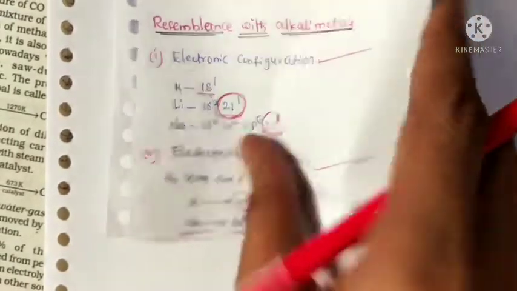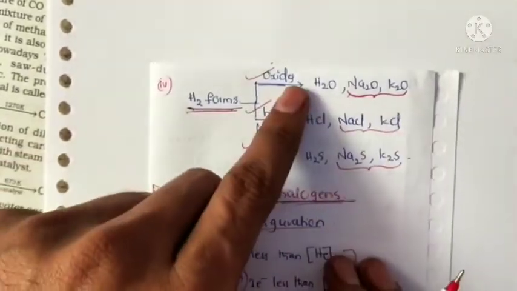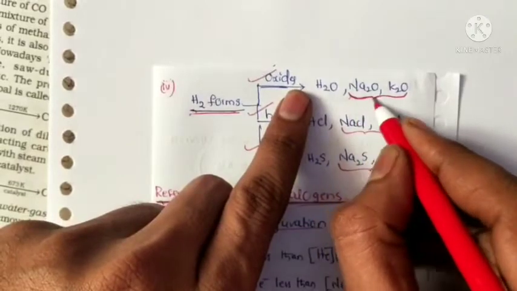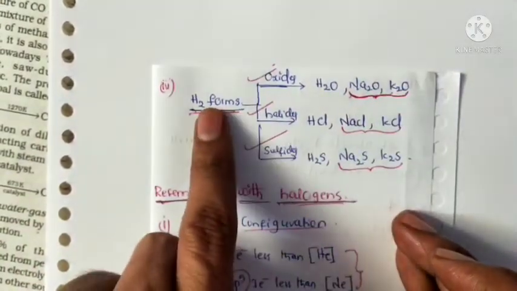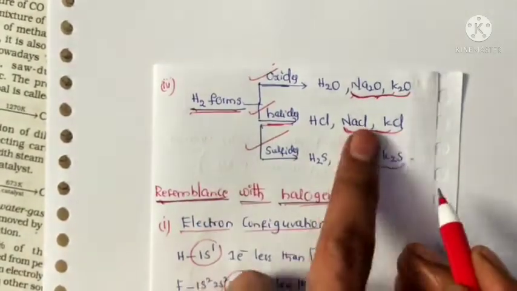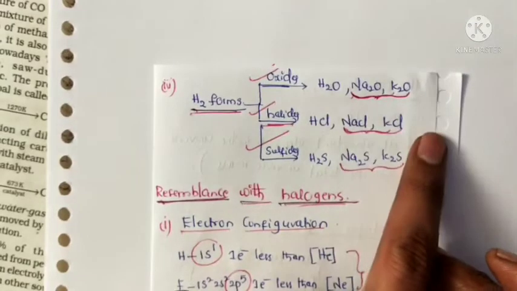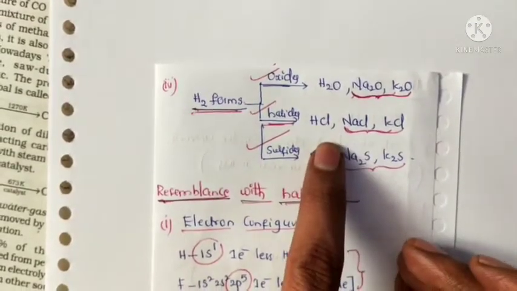And the third similar property: hydrogen can form oxides like alkali metals, sodium oxide, potassium oxide. Hydrogen forms halides like alkali metals, NaCl, KCl, sodium chloride, potassium chloride. Hydrogen can also form hydrogen chloride.